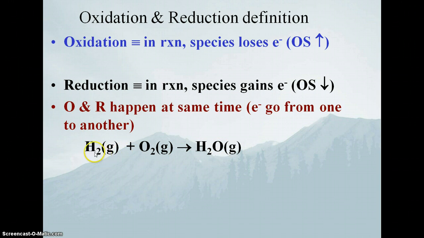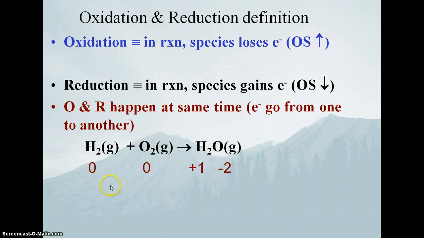Here's hydrogen, a pure element in its gaseous state, so its oxidation state is 0. Here's O2 gas, pure oxygen by itself, and it also has an oxidation state of 0. But over here in my molecule, the oxidation state is the fictitious charge of the species in the molecule, the charge we used way back when we were making these molecules. The hydrogen is +1, and since there are 2 of them, it gives a net +2, and my oxygen has a -2 charge.